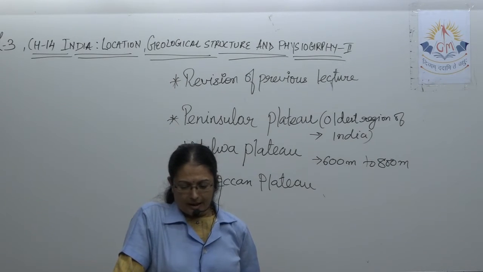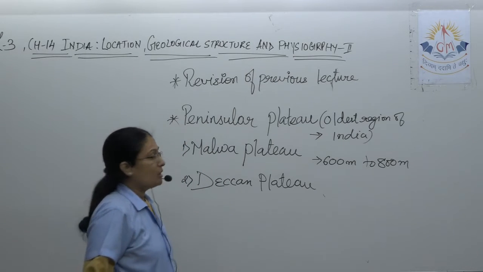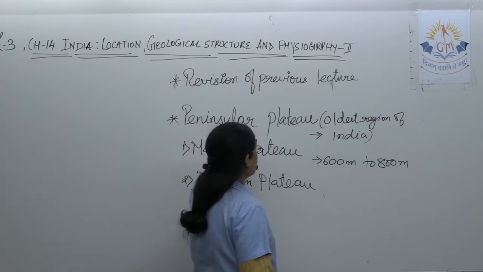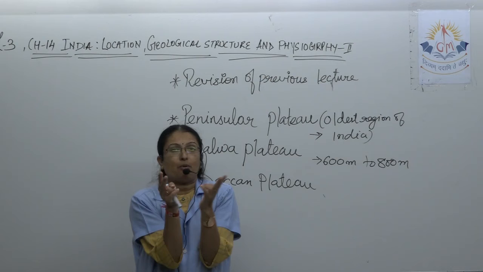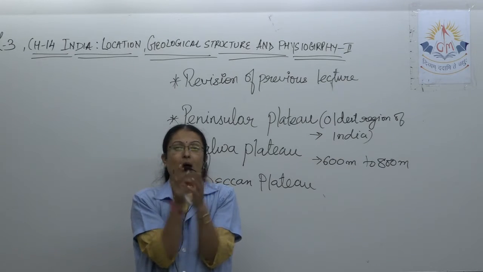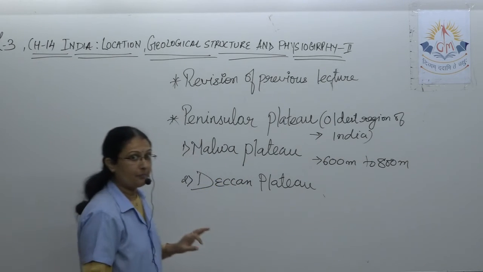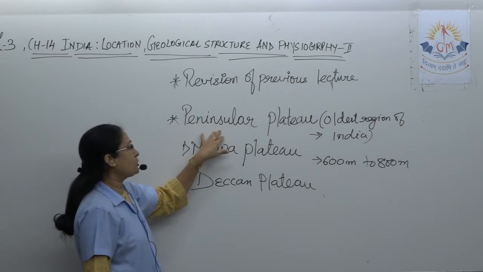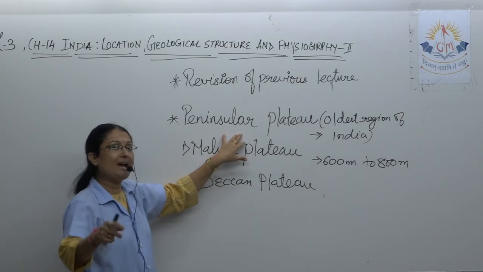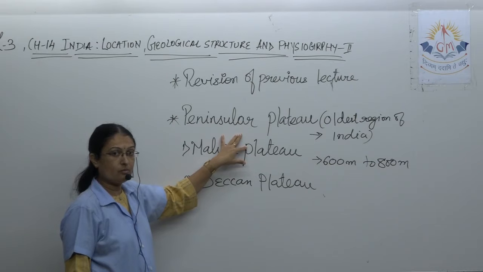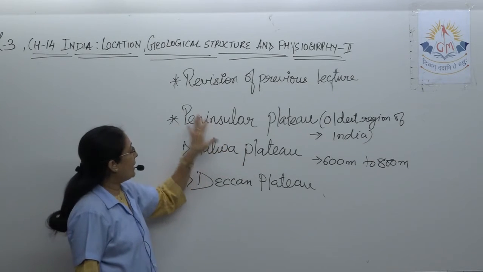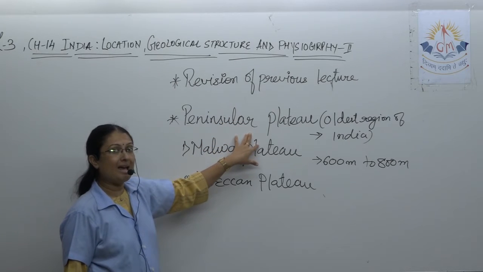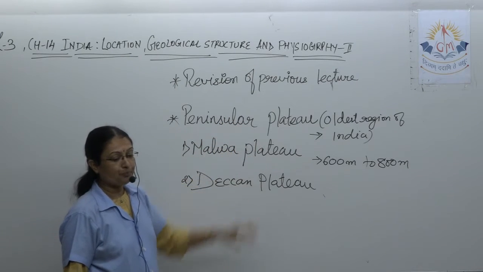Most of this area is south, hence it is also called the southern plateau. So most of the part peninsula plateau को क्या कहा जाता है? Southern plateau. So two type of question we can ask and you have to remember why. First question, why peninsular plateau is also known as a southern plateau? This is a one type of question what we can ask. Why peninsular plateau is known as a southern plateau?